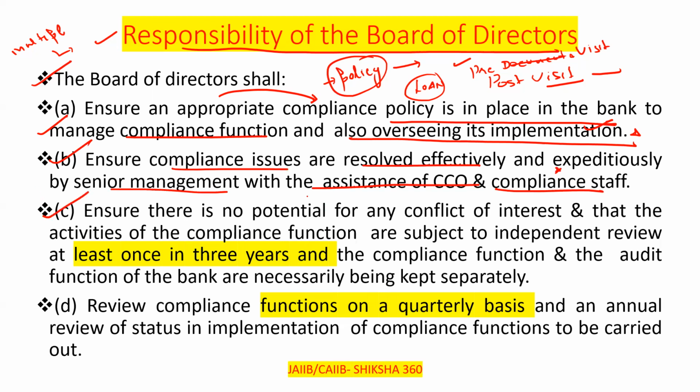Ensure that there is no potential for any conflict of interest and the activities of the compliance function are subject to independent review at least once in 3 years, clear. Remember this numerical figure. That is, there is no potential for any conflict of interest, clear. So can anyone tell what is the meaning of conflict of interest?